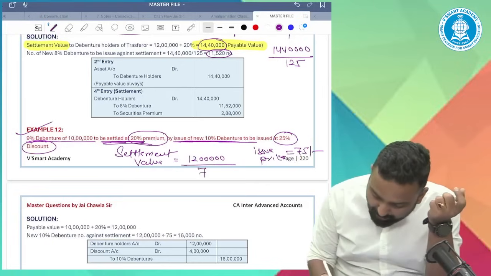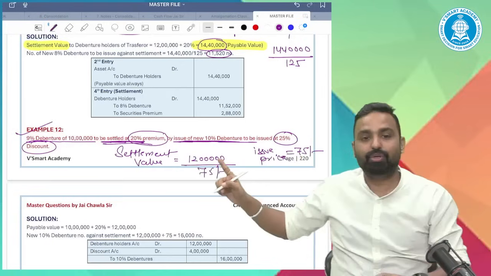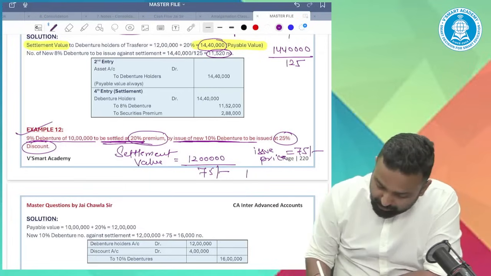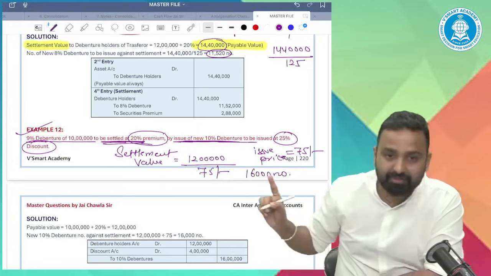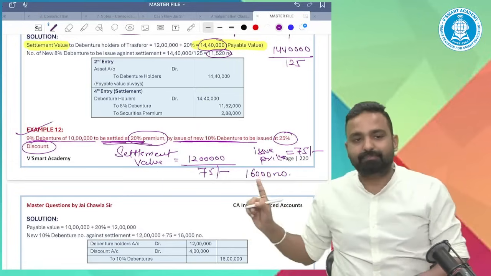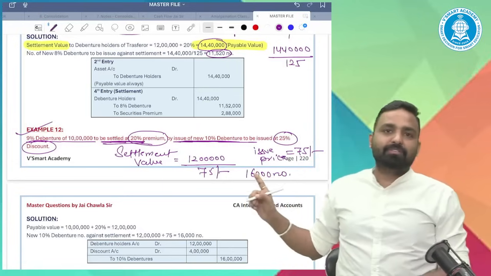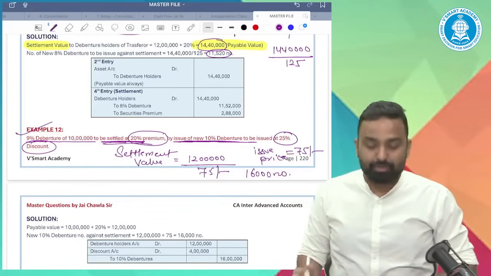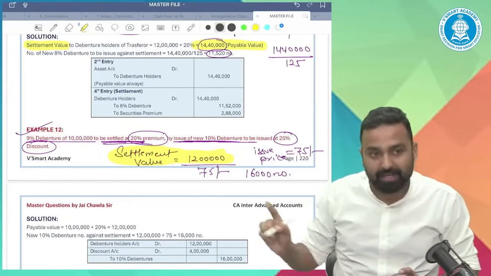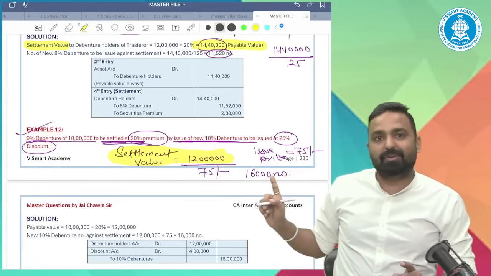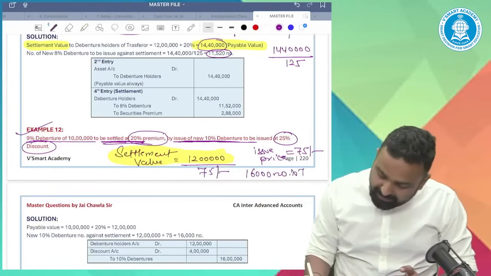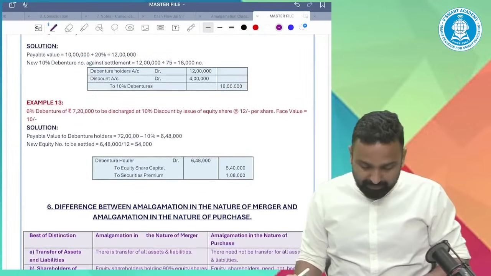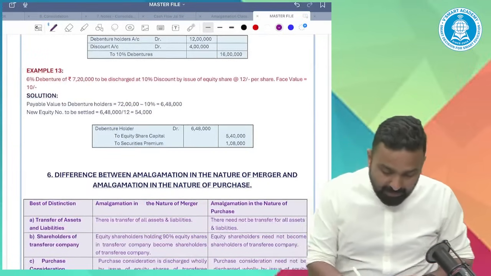Tell me how many debentures I will issue. 12 lakh divided by 75. 16,000 debentures I will issue. But the settlement value is 12 lakh, because 16,000 debentures at 75 rupees makes the value 12 lakh. Settlement value is 12 lakh. Last.